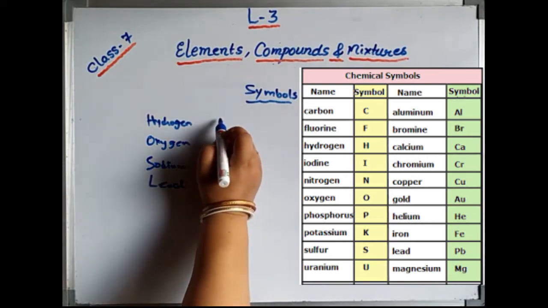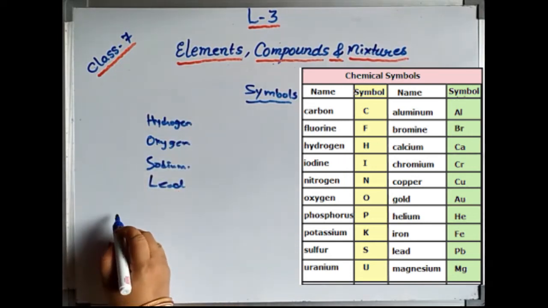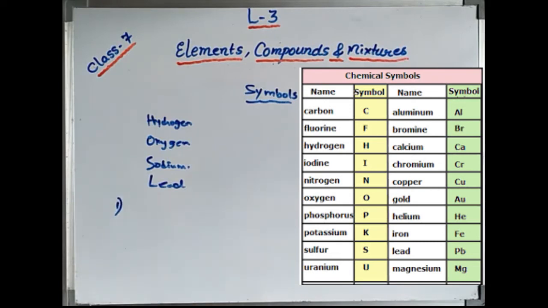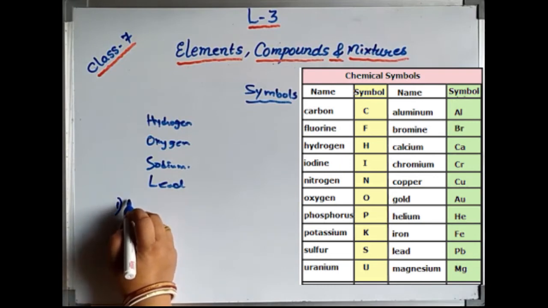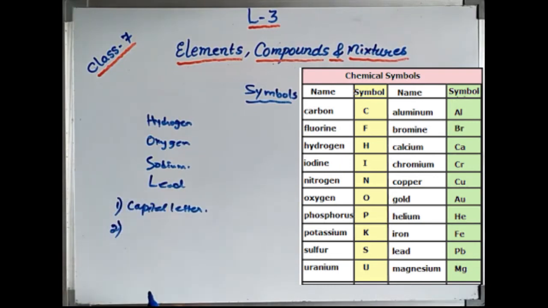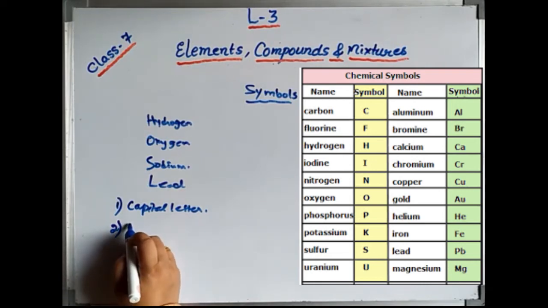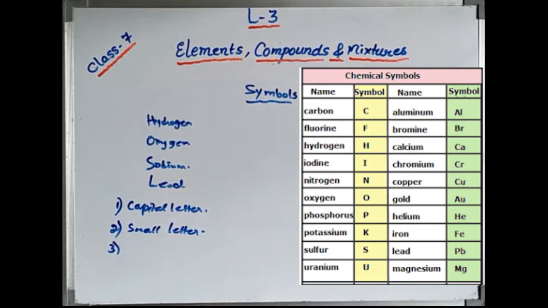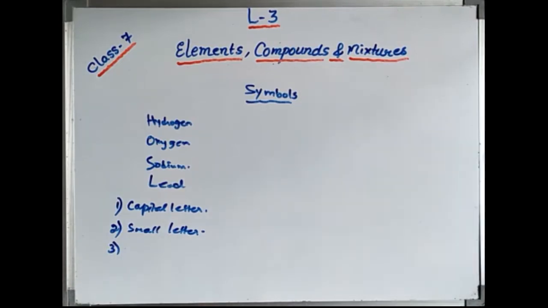Suppose hydrogen. The first characteristic of writing a symbol is that the first letter of each element's symbol will be a capital letter. And if a second letter comes in writing the symbol, then it should always be a small letter. The third point is that many of the symbols start with the same letter. Let us see some examples.